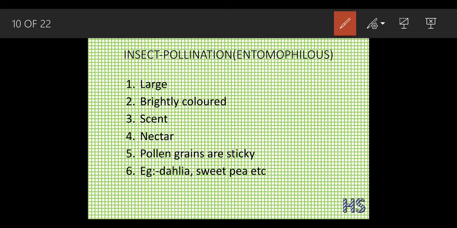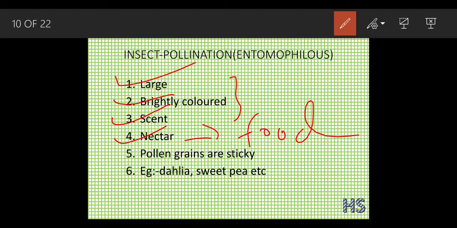Let's understand. The flower should be large, bright colored, and scented. Why should the flower be large? If these three conditions are there in this plant, insects can get easily attracted, because of the scent and bright color. And the flower should be large so that it is quite visible to the insect eye. It should have nectar. Why nectar? Nectar is food for the insect, so they need food also.